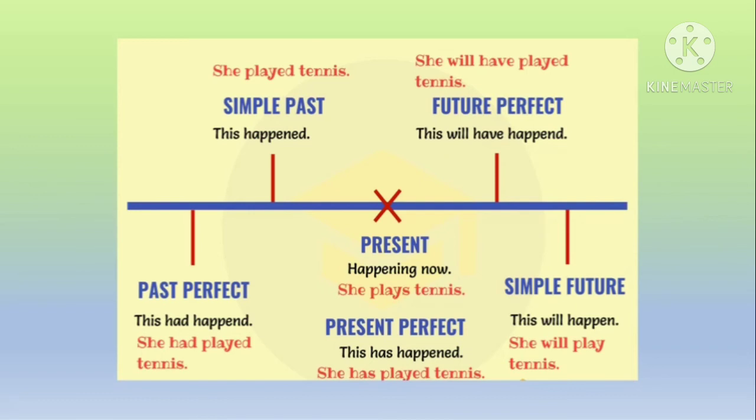How do you make sentence in present perfect? She has played tennis. So, just now she has arrived home. So why is she looking tired? It's because she has played tennis. Let us discuss about the future tense in the next video.